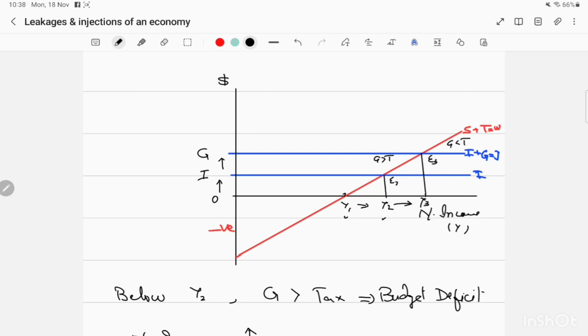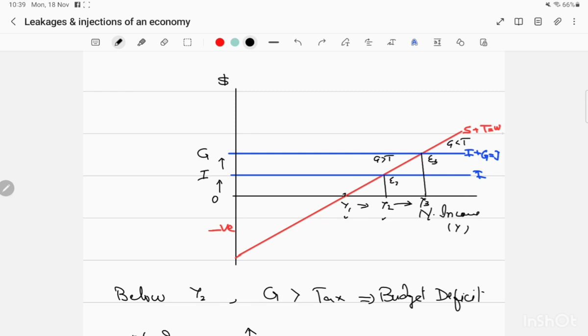So when taxes are increasing, what is happening? This withdrawal line will shift leftward and national income will decrease. Like if I say the government is increasing the taxes, this will be the new withdrawal line where taxes are further increased. So national income will decrease. When taxes are decreasing, this line will shift rightward and national income will increase. I'm not going to mix all these things over here, but in order to explain all the things gradually, I am taking the things like this.